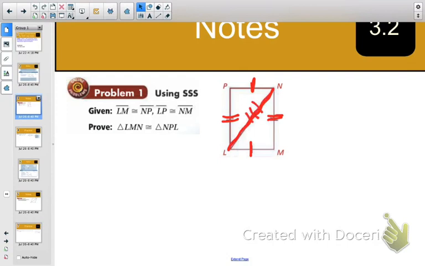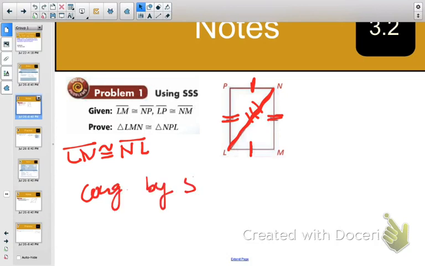So I can put 3 marks here, and I can say that LN is congruent to NL, or LN, it's the same thing. And now we can prove that they are congruent by side, side, side, because all three sides are congruent. So we don't have to worry about any of the angles there.